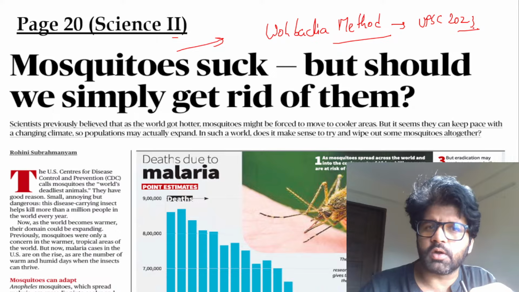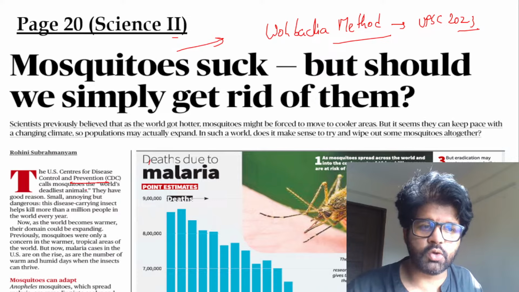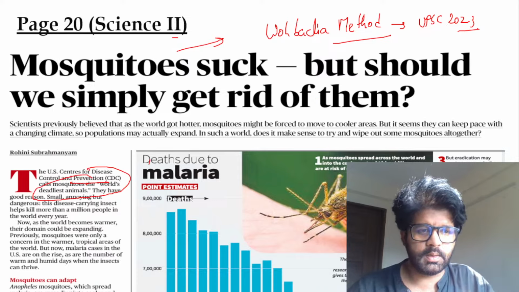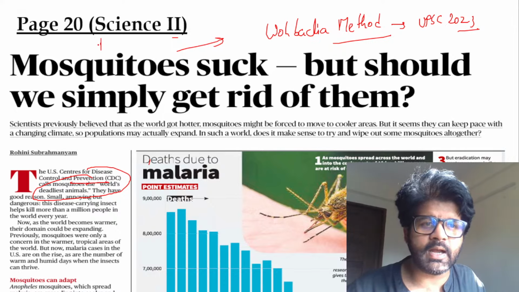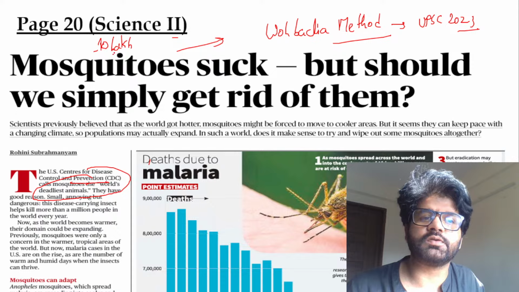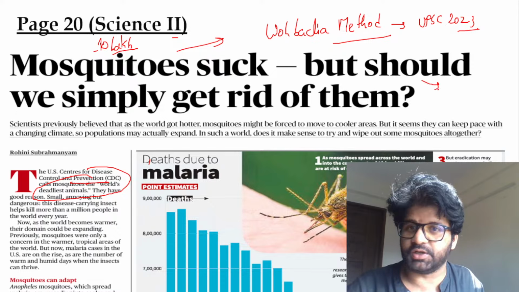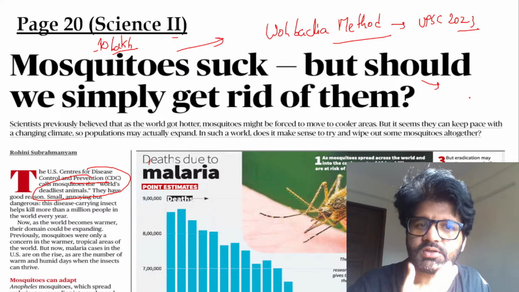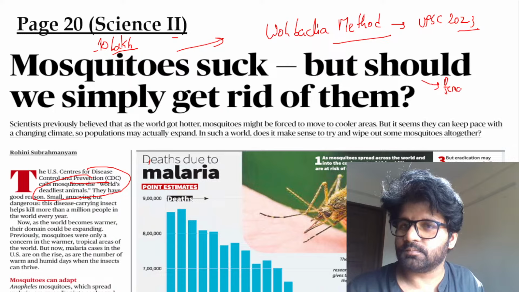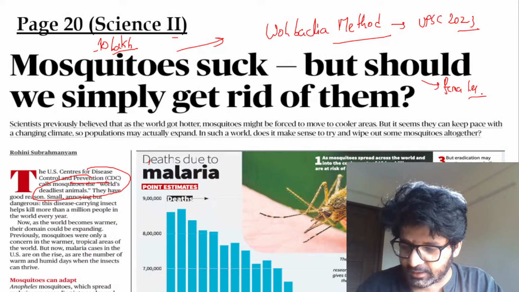I cannot tell you how important it is, because, according to CDC, the Centers for Disease Control and Prevention, the mosquito is the world's deadliest animal. More than 1 million people, more than 10 lakh people, are dying every year because of these mosquitoes. So should we kill all of them? Then also there are scenarios here. Male mosquitoes are not the ones doing these killings. Females are the ones. Females are generally the naughty ones, right? Even in the mosquito family, that is the scenario.